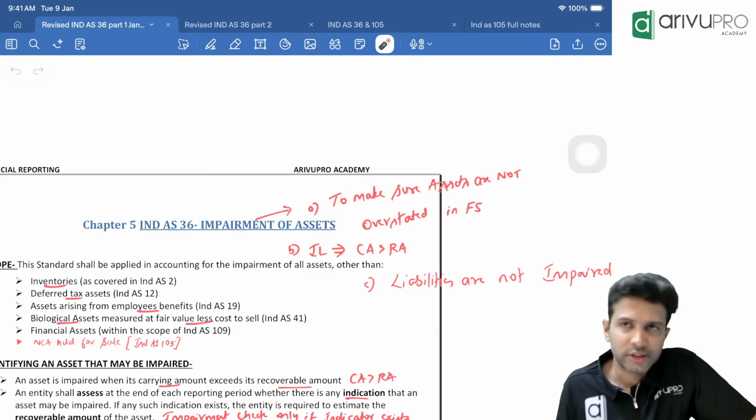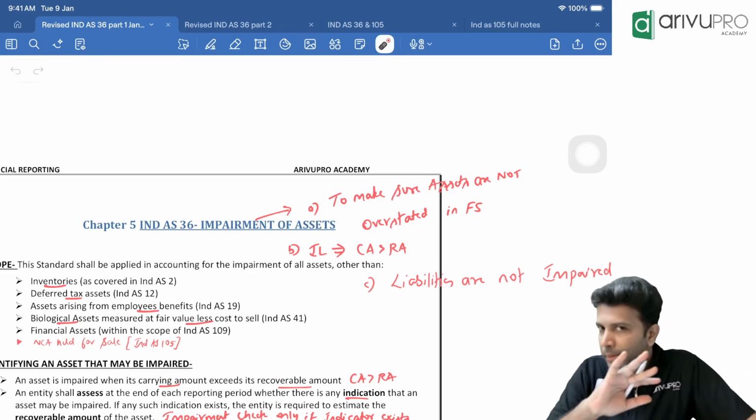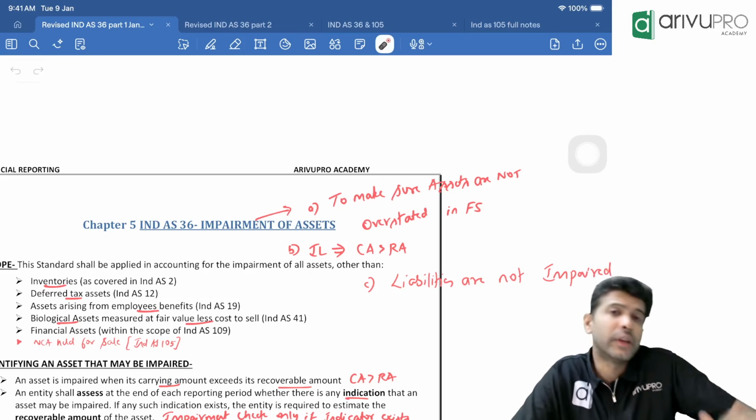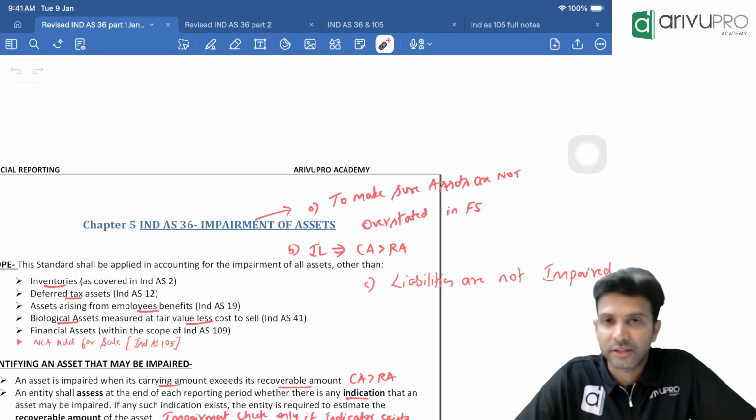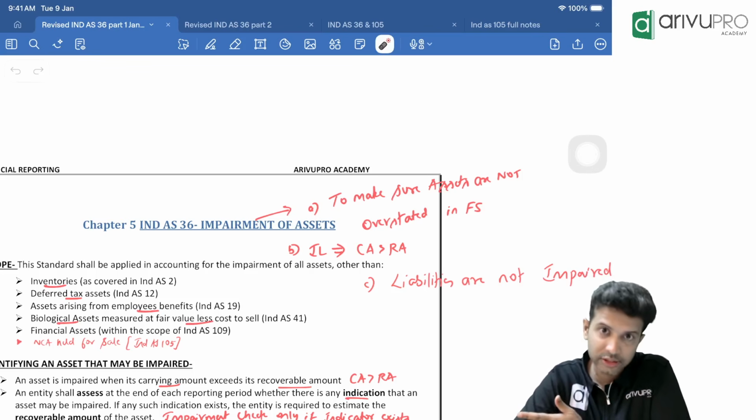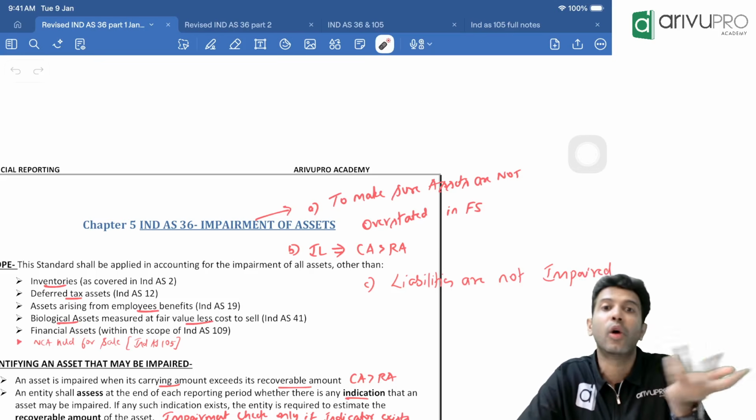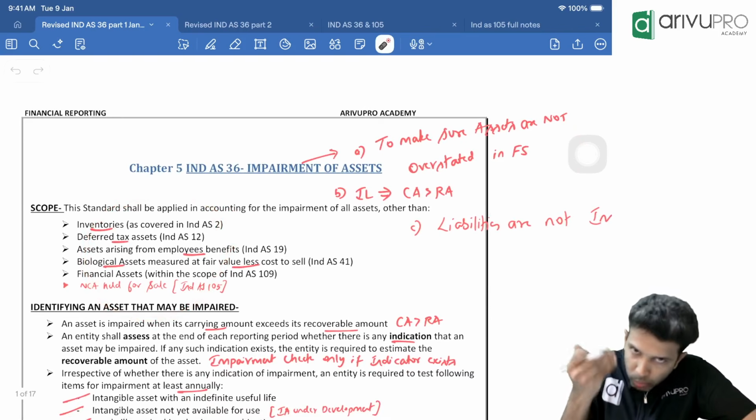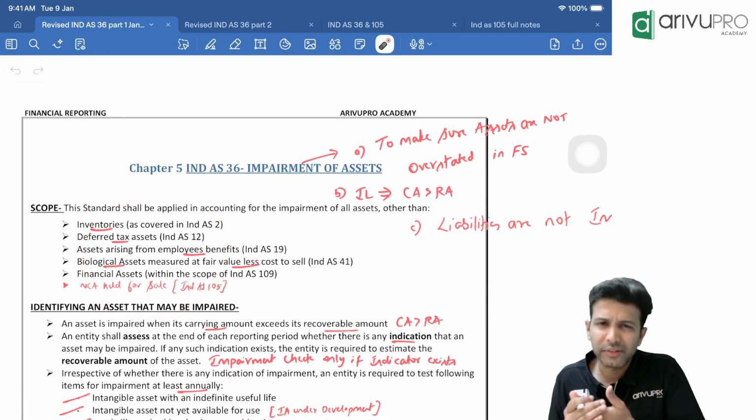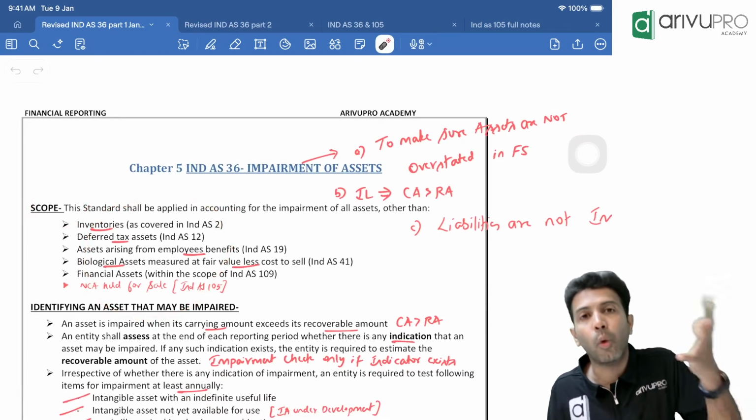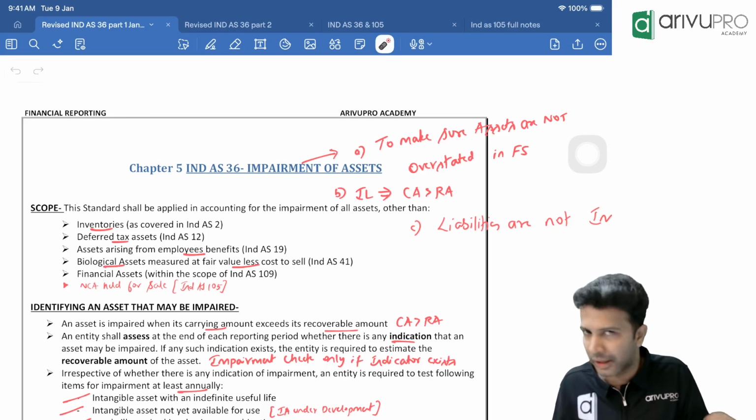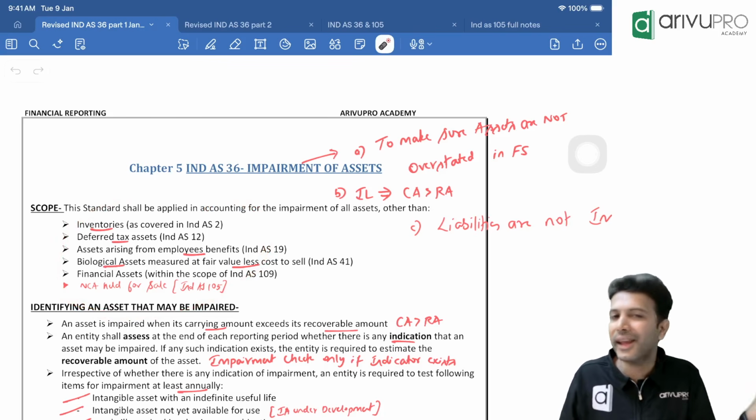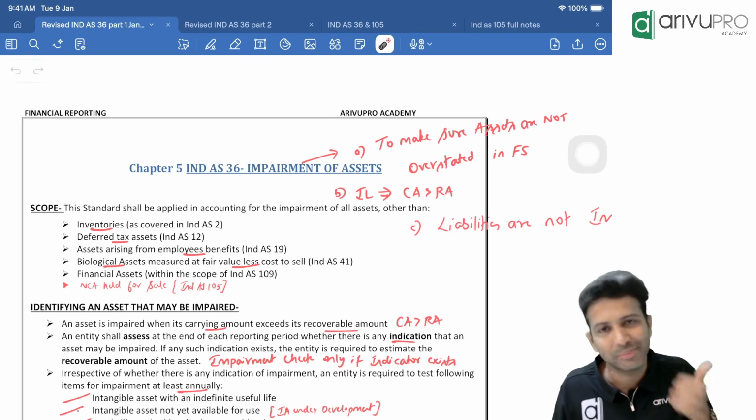Next is scope. So we know by now that liabilities are not impaired, only assets are impaired. Now the next question will arise: which assets will get impaired, sir? Non-current assets, current assets also, and which of the non-current assets? That is what we are studying in the scope aspect. Though the word says scope, here they've defined the exclusions, meaning the assets for which Ind AS 36 is not applicable. So for the remaining assets, Ind AS 36 will be applicable, right?